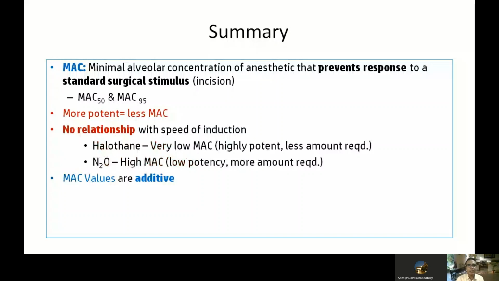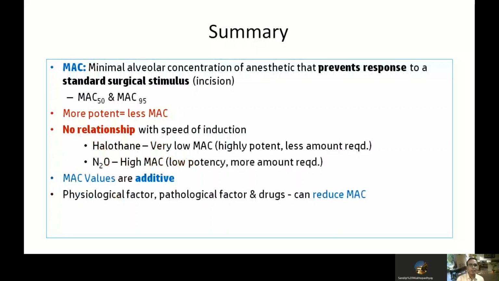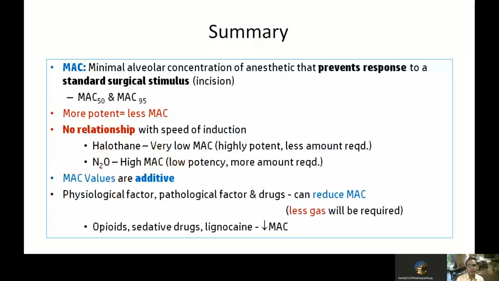So MAC values are additive. Half MAC of nitrous oxide and half MAC of halothane could be combined together to get a desired effect equivalent to 1 MAC of halothane. There are some physiological factors, pathological factors and drugs which can reduce MAC. Out of them, opioids, sedative drugs and lignocaine are important agents which reduce MAC and are used clinically to reduce the dose of the general anesthetic agent. So reduction of MAC is equivalent to requirement of less gas.